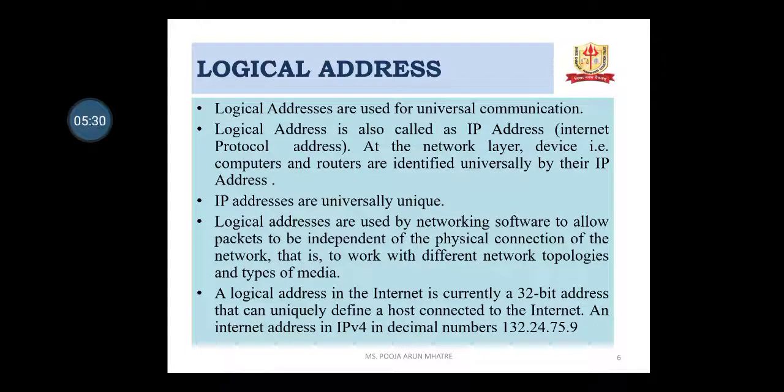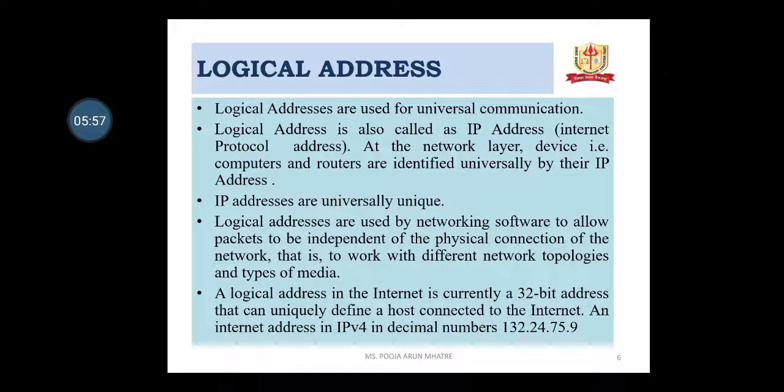A logical address in the internet is currently a 32-bit address that can uniquely define a host connected to the network. The packet starts from the source host, passes through many physical networks and finally reaches the destination host. At the network layer, the hosts and the routers are recognized by their IP addresses or logical addresses.